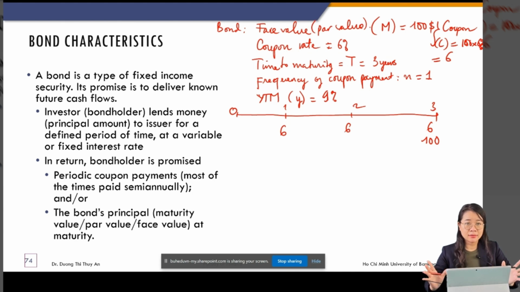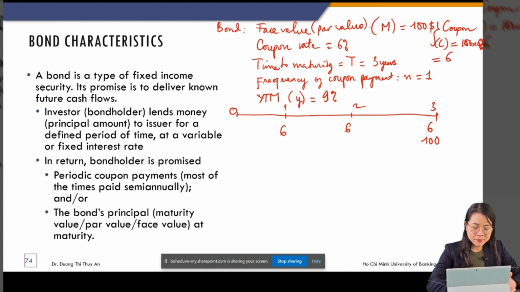You don't pay more than the value of the cash flow it can generate for you, and the seller doesn't want to sell at a price less than the value of the future cash flow.